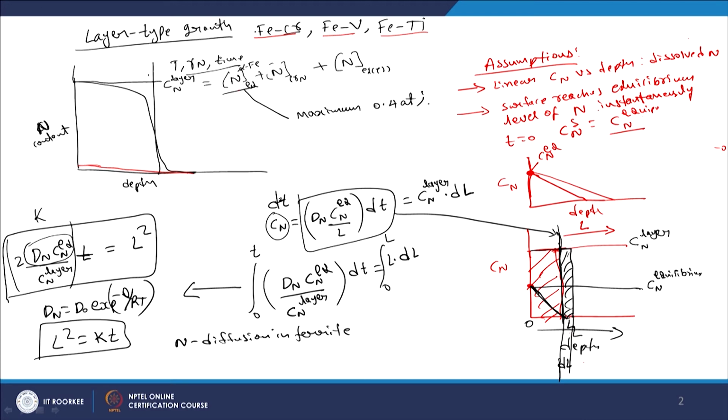That is where one can do such analysis, and such analysis has clearly shown that this model works quite satisfactorily for situations like iron chromium, iron vanadium and iron titanium. In our tutorial we will have one set of data where we have the layer growth kinetics data measured for different temperatures, and then we will see how one can verify whether the model is working or not as it is assumed.